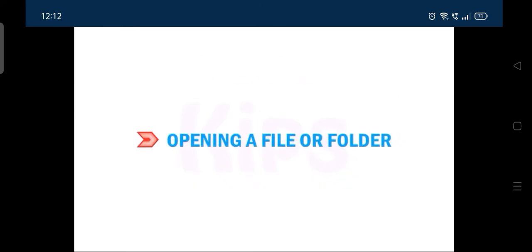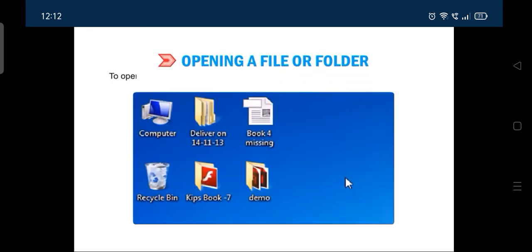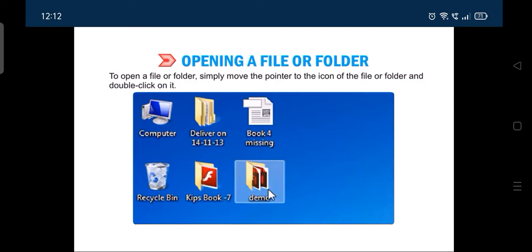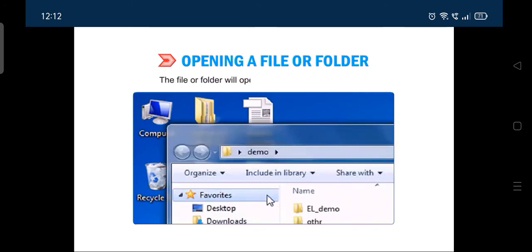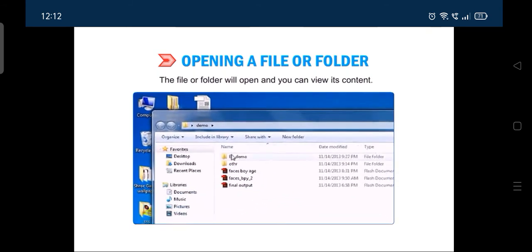Let me show you how to open a file or a folder. To open a file or folder, simply move the pointer to the icon of the file or folder and double-click on it. The file or folder will open and you can view its content.